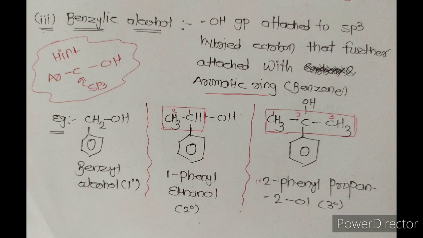So that is 1-phenylethanol. And in the same way in 2-phenylpropan-2-ol, the OH group is present on the second carbon, and that second carbon also contains a benzene ring, so it is 2-phenyl and 2-ol. The total number of carbons is 3, hence it is called propane. The final answer is 2-phenylpropan-2-ol.